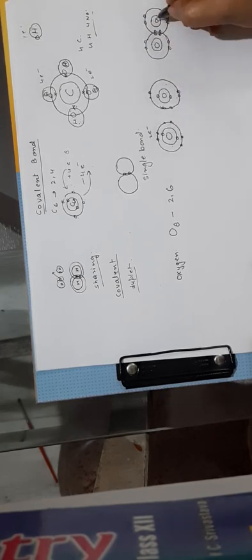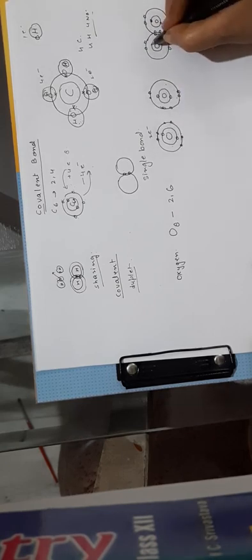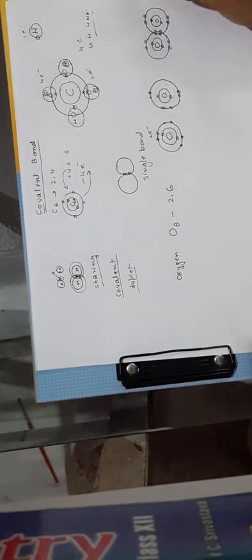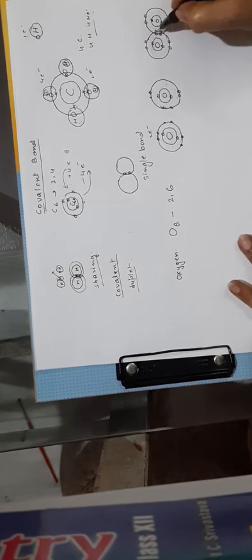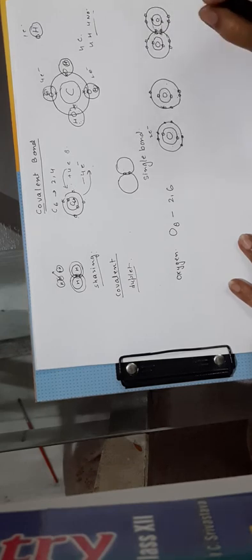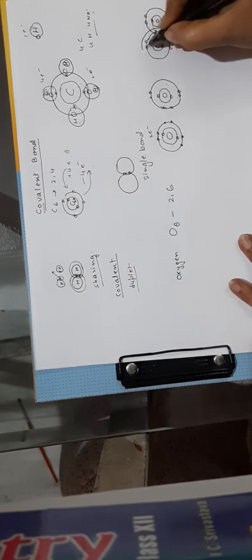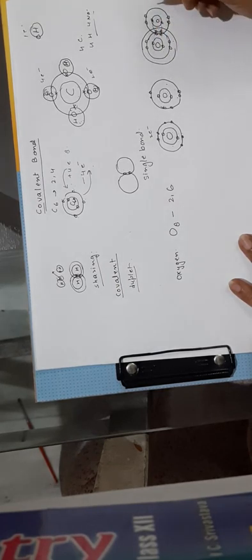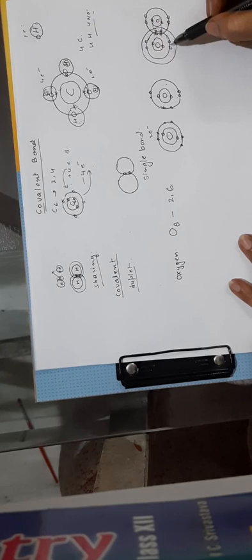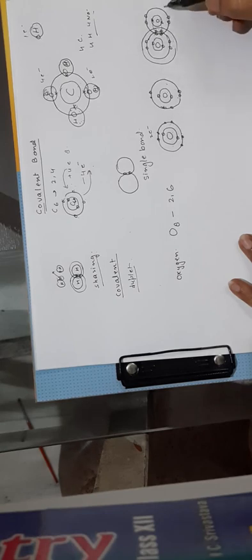Now if we count total electrons in the atoms, they are not changing, but the shared pair is now belonging to both the atoms at the same time. Now if we are counting the number of electrons in the first atom, that is 1, 2, 3, 4, 5, 6 and then 7 and 8. 8 completed for the first atom. Same way 8 electrons completed for the other oxygen also.